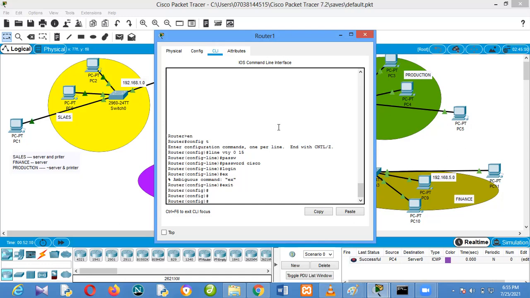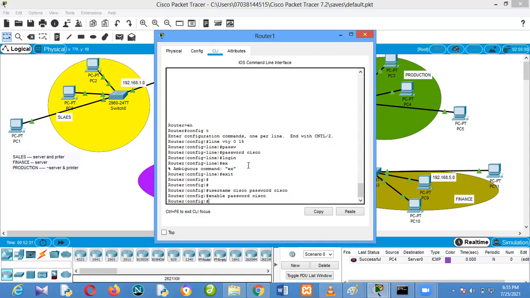Let me do other configurations like username Cisco, password Cisco, and enable password, let's say Cisco.